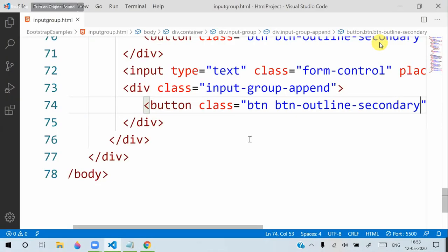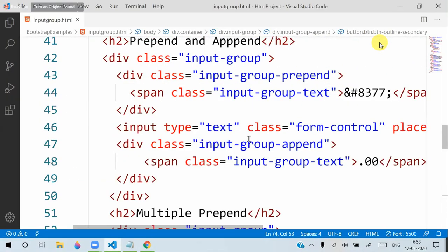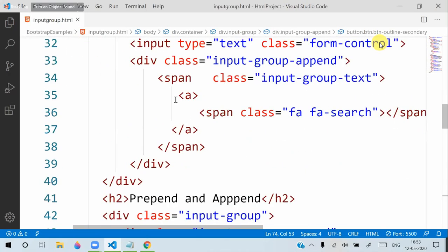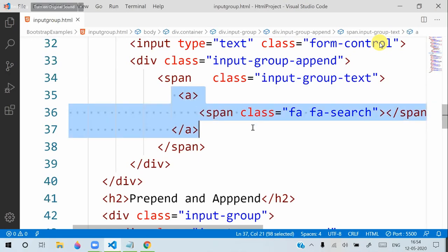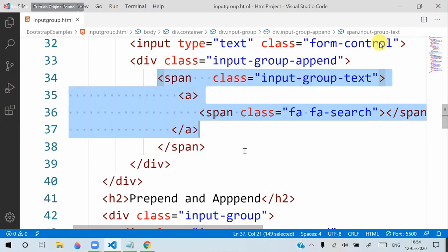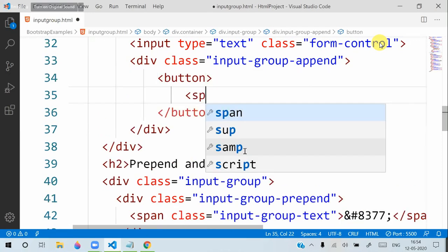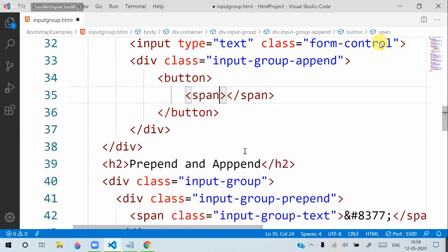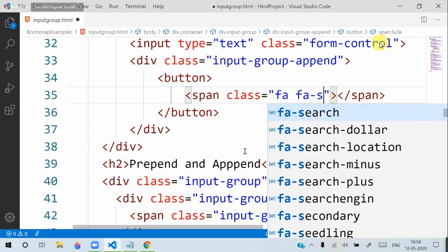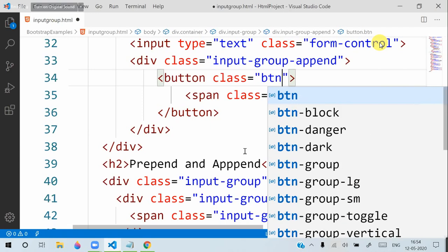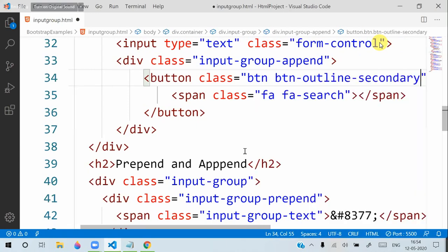Then usually for the search box I just gave an anchor there. I told you that we will see buttons later, but here you can see, instead of doing all this, we don't need a span here. Directly in the append, what you put here is a button. The button will have a span, and that span is just for the class as FA, and FA search. FA search is that icon, and this button has the class BTN and BTN outline secondary. That is the button class we are defining.